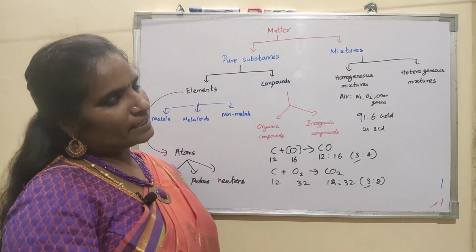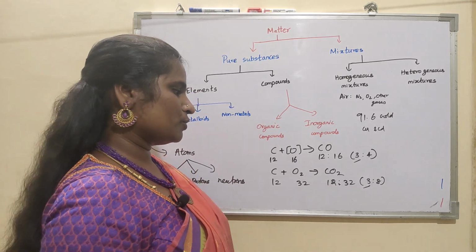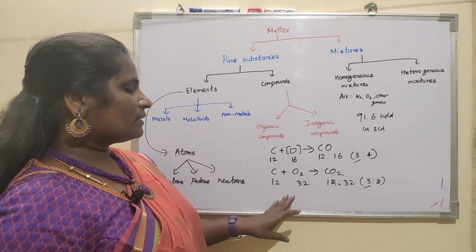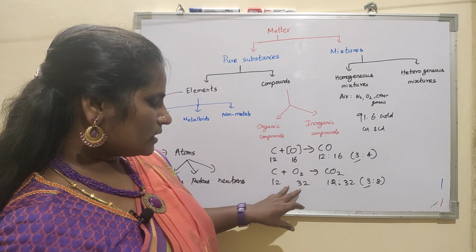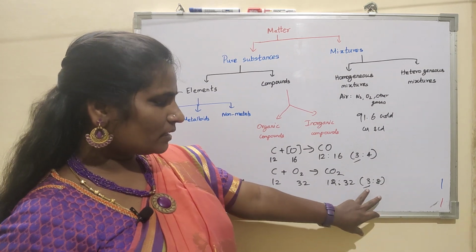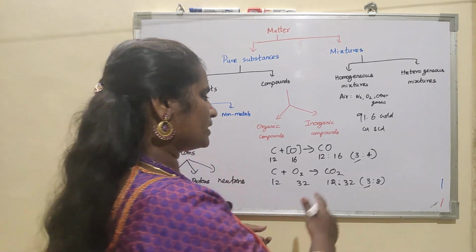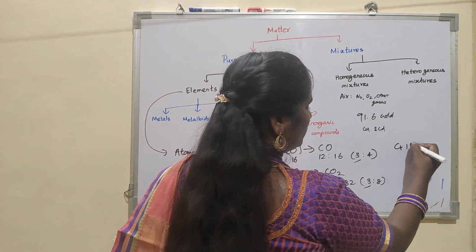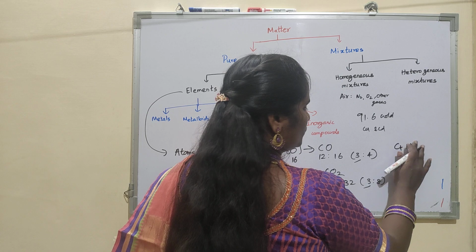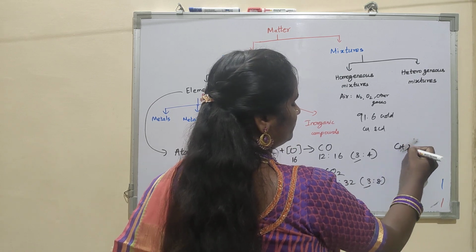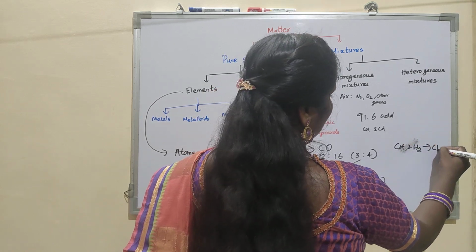So this comes under the category of the law of multiple proportions. In this way, carbon always contributes 3 of its mass. Even when you burn the carbon with hydrogen, 2 molecules of hydrogen, it forms methane.